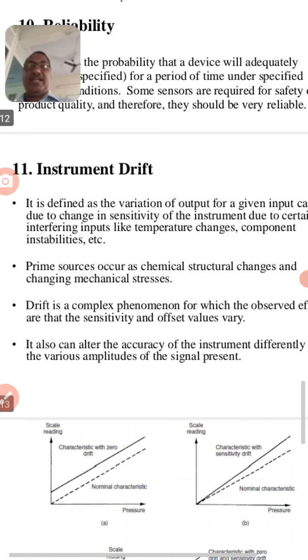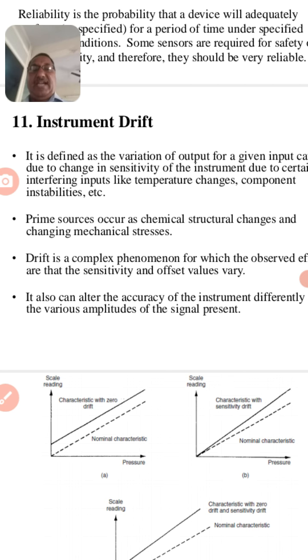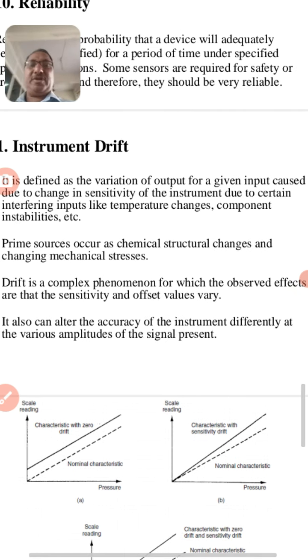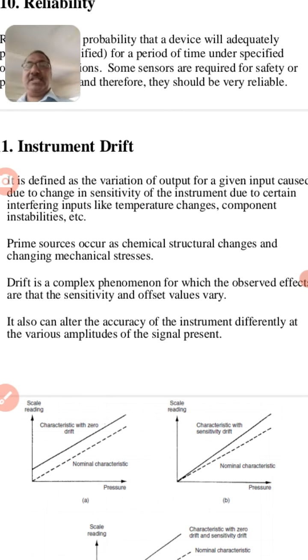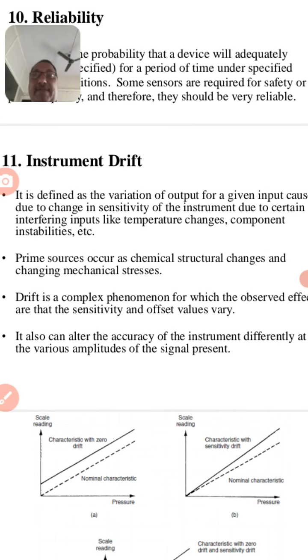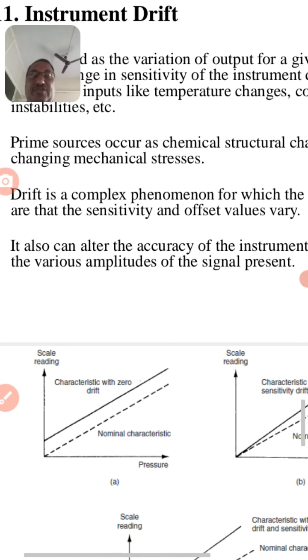Then instrument drift. It is defined as the variation of the output for a given input caused due to change in sensitivity of the instrument due to certain interfering inputs like temperature changes, component instabilities, etc. Prime sources occur as chemical structural changes and changing mechanical stresses. So I am showing you a drift, instrument drift.